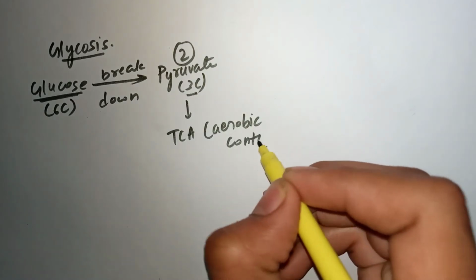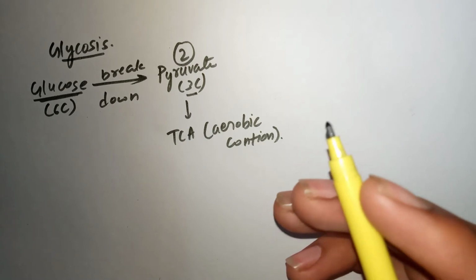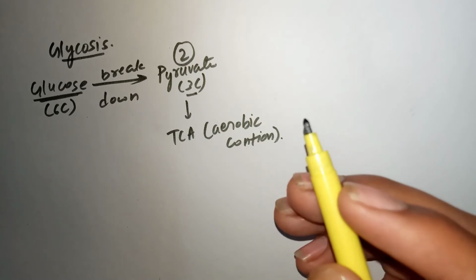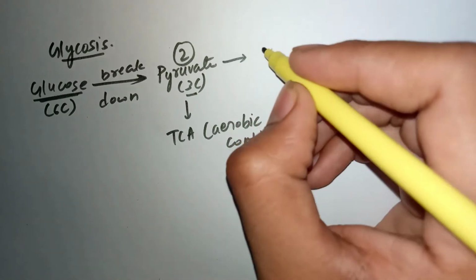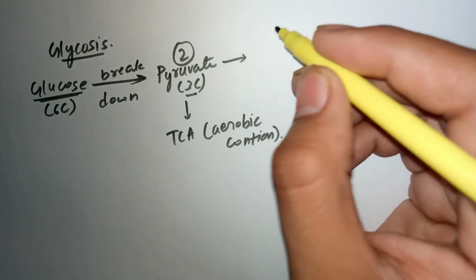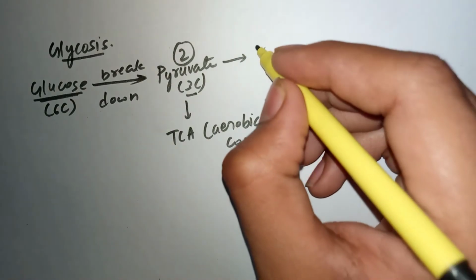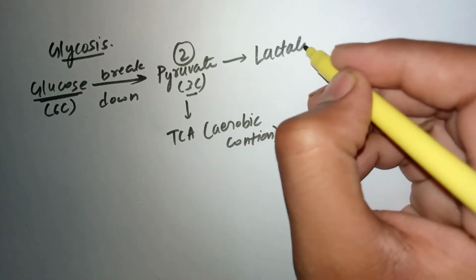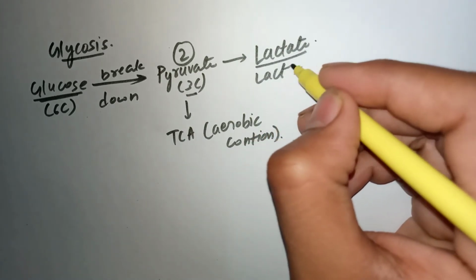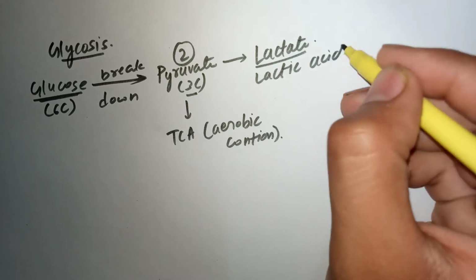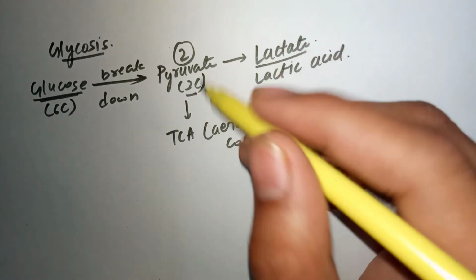By aerobic I mean there is a lot of O2, or you can say in the presence of oxygen, right? And in the absence of oxygen, or anaerobic conditions, this pyruvate results in the formation of lactate. Okay, lactate, or you can say lactic acid. All right. So these are two steps following the pyruvate formation.